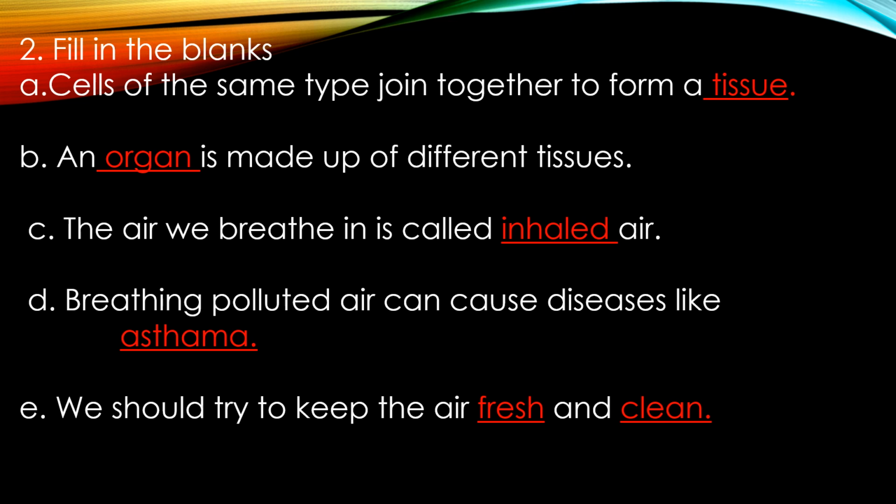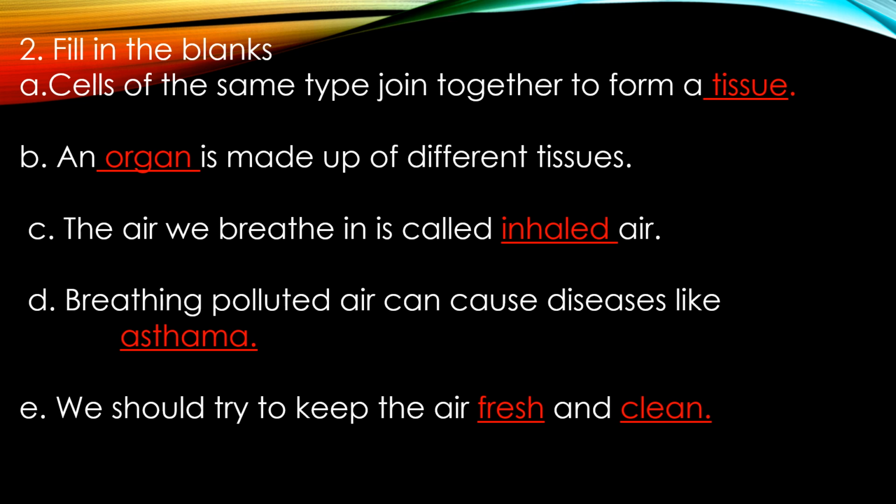In the human body, cells are the basic unit of life, and groups of cells working together for a specific function form tissue. That means the cells which are of the same type, when they join together, form a tissue. So the answer for the statement, cells of the same type join together to form a tissue. Then B, dash is made up of different tissues.